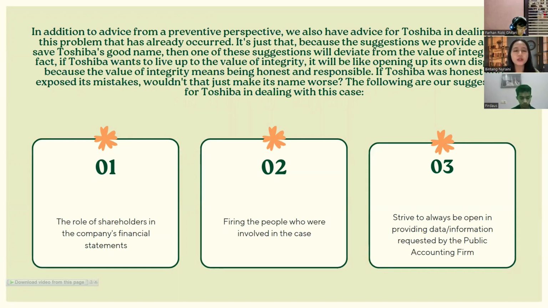First, the role of shareholders in the company's financial statements. If the shareholder is allowed to interfere in financial reporting, the shareholder will certainly ask the management where such large profits come from, and will certainly ask for proof. Shareholders themselves have the right to ask questions at the general meeting. Therefore, it will be good if shareholders have a stake in the company's financial statements.